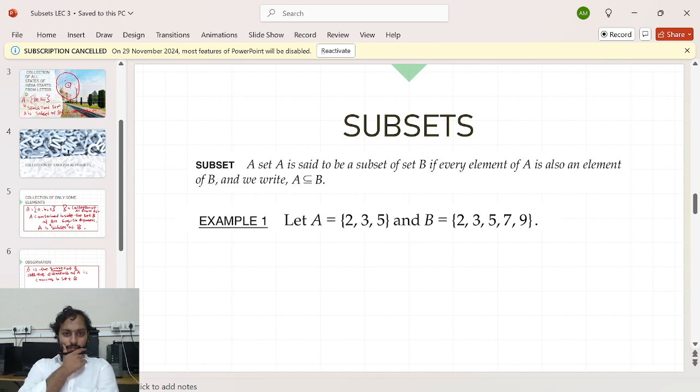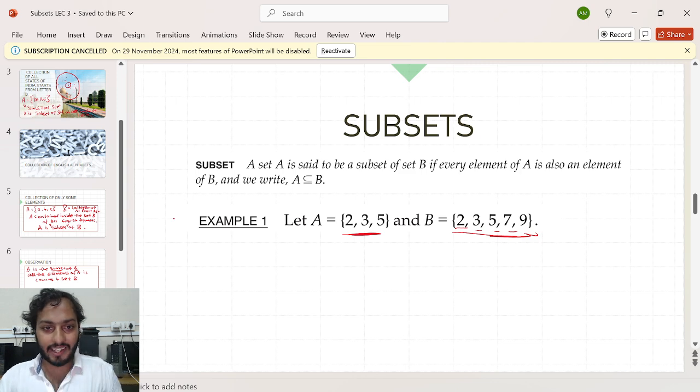Okay, see example number 1. Here you can see that I have 2 sets. My first set contains how many elements? 3 elements. The set A contains 3 elements: 2, 3 and 5, or I can say it's the first 3 prime numbers. My set B contains more elements than set A. It contains 5 elements: 2, 3, 5, 7, 9, or I can say it contains the first 5 prime numbers. Can you compare both sets now? And according to subset language, can you tell me which set is a subset of what?